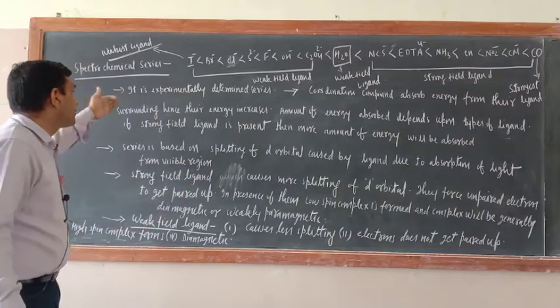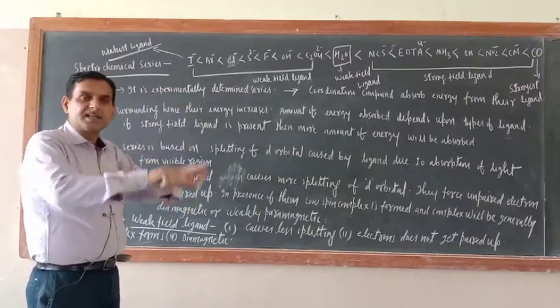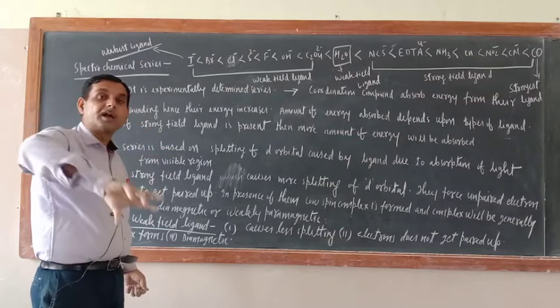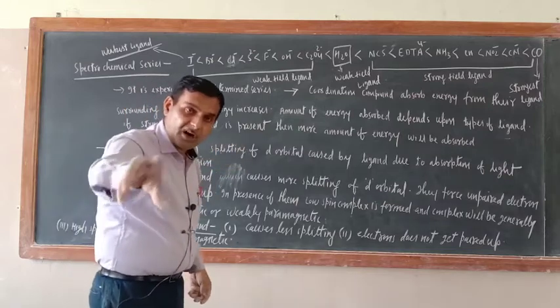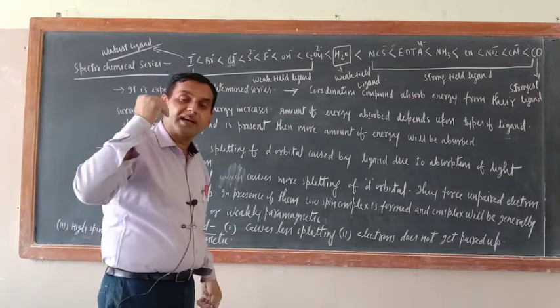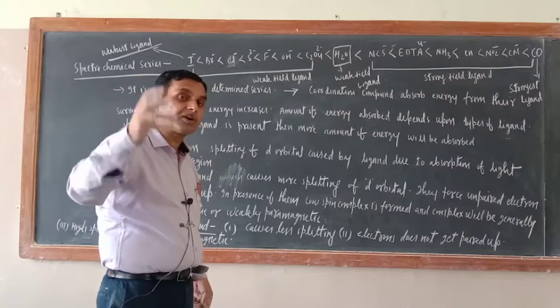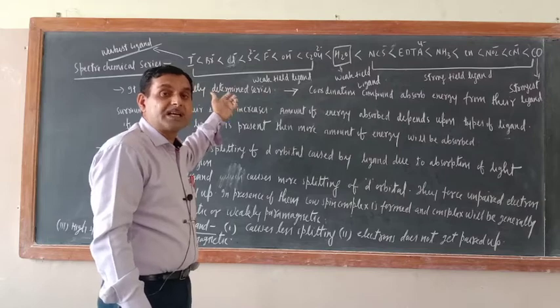I negative, their size is large, so it has a diffused electron cloud. So their electrons are not concentrated in one place. That is why it is not in a position to donate a pair of electrons to the central metal atom. That is why it is considered to be the weakest field ligand.